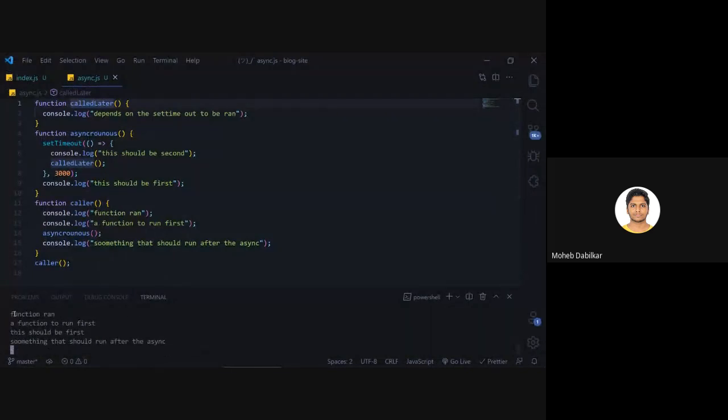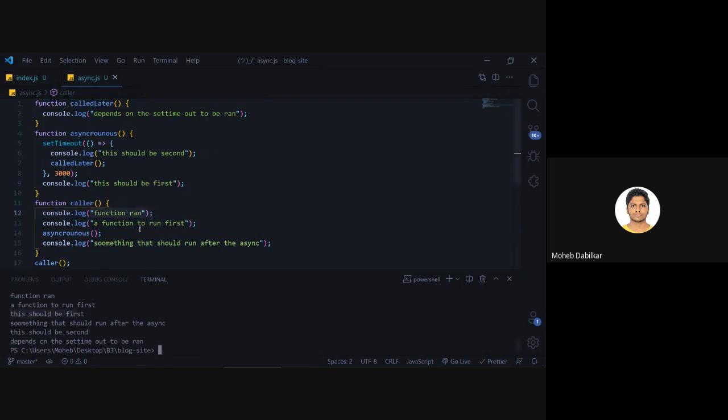So now you see it says first thing function. Okay, so it says now function ran. Okay, so the first thing that happened was it ran this function. Then it says this should be first.